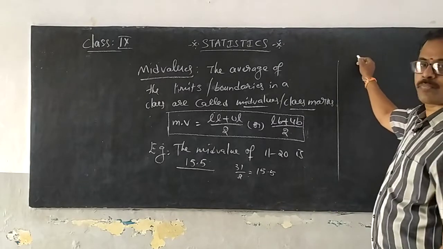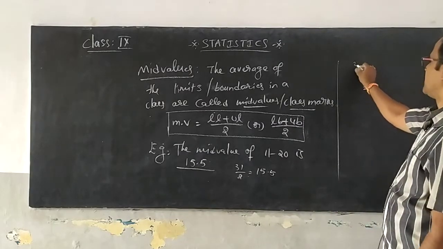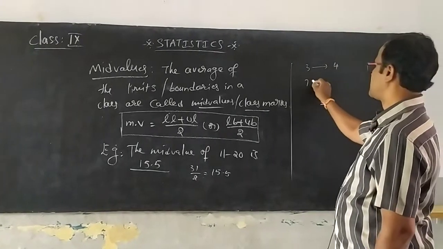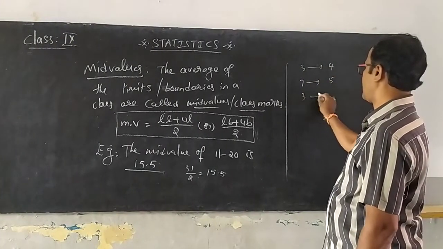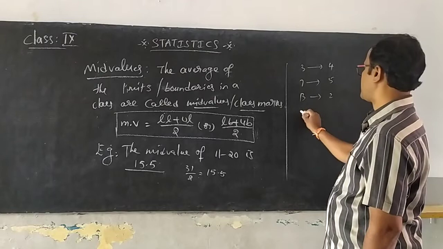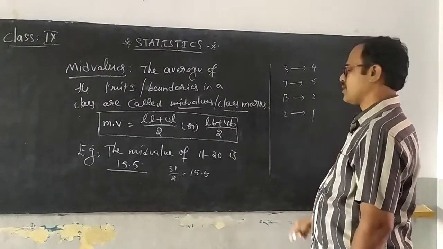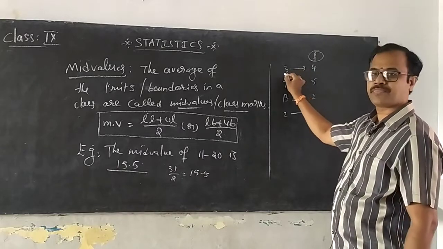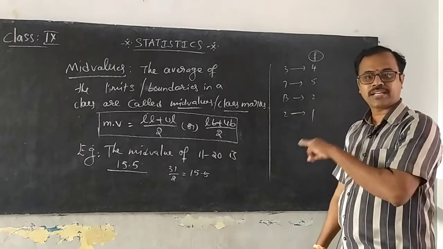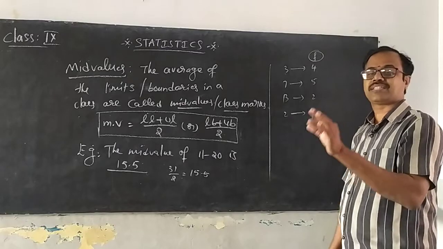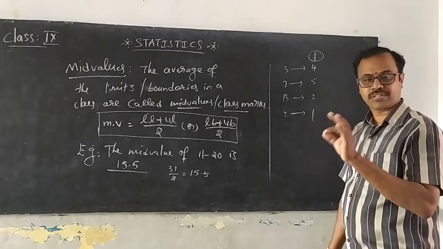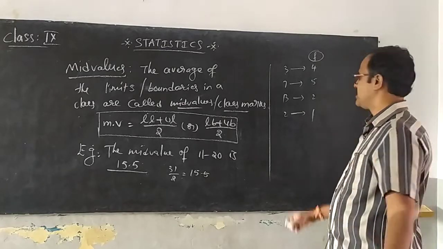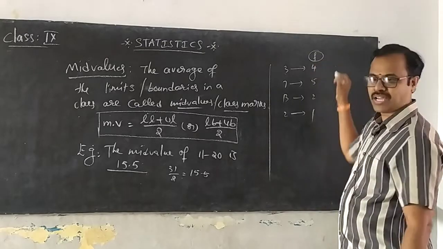In ungrouped frequency distribution, I told you 3 for 4 times, 7 for 5 times, 3 for 2 times, 13 for 2 times, 2 for 1 time. These are considered the frequency, the number of times the observation is repeated in the case of ungrouped frequency distribution. A frequency means number of times.